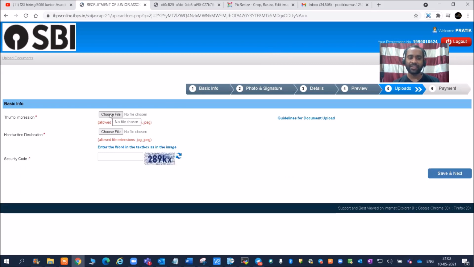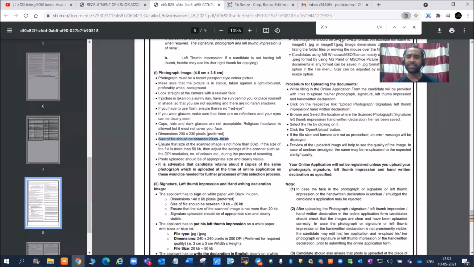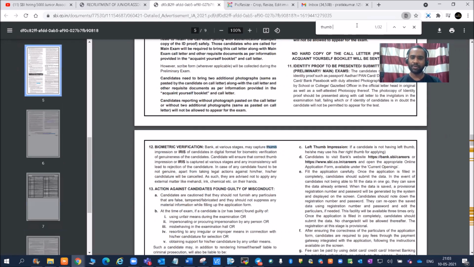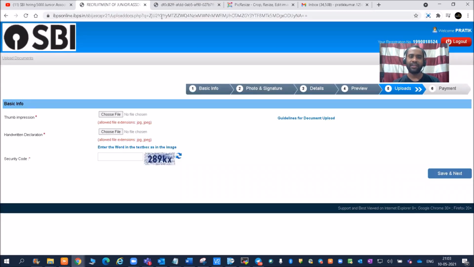Then the thumb impression is required, and there is a handwritten declaration. So friends, about the thumb impression also, the details will be given here, so you can check. The bank at various stages may capture thumb impression or iris. Candidates will ensure that the correct thumb impression is captured. So you have to get this thumb impression, and then the handwritten declaration.